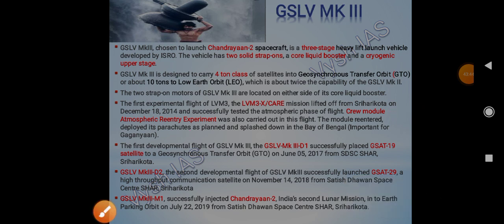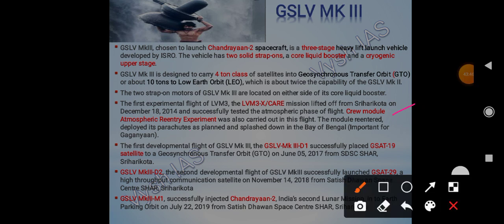See, what is this CARE, or crew module atmospheric re-entry? When we talk about Gaganyaan, we have to bring the spacecraft along with our astronauts. We are sending astronauts to space, right? Now those astronauts have to come back to Earth, and they have to pass through the atmosphere. We know our atmosphere has high temperature. There is a thermosphere also.